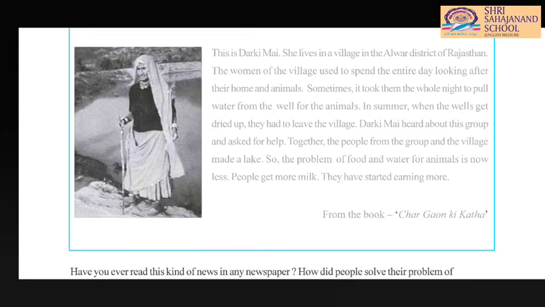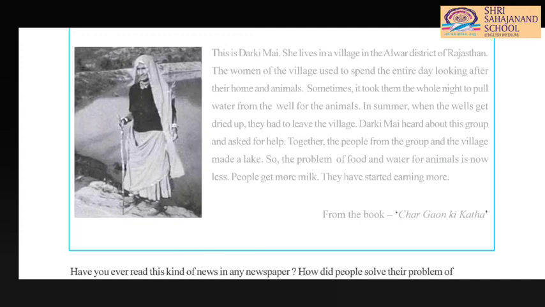The women of the village used to spend the entire day looking after their home and animals. Sometimes it took them the whole night to pull water from the well. Oh my god. The entire night they pull water from the well for the animals and their use.